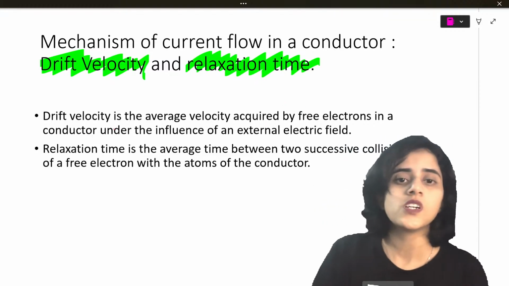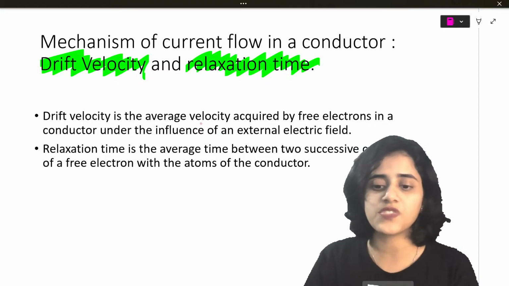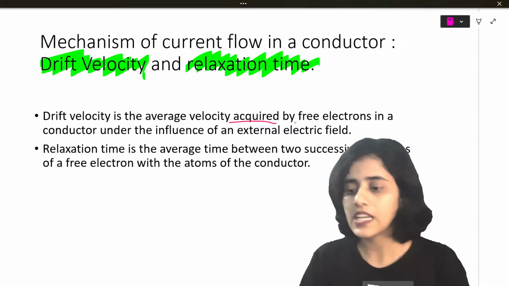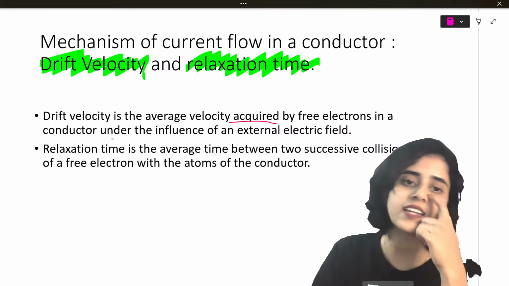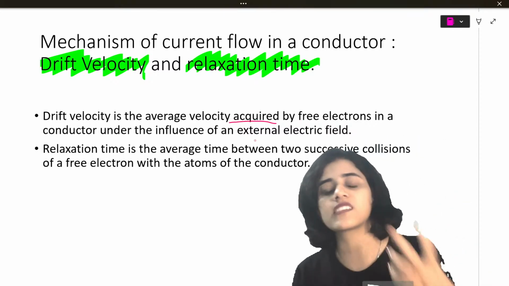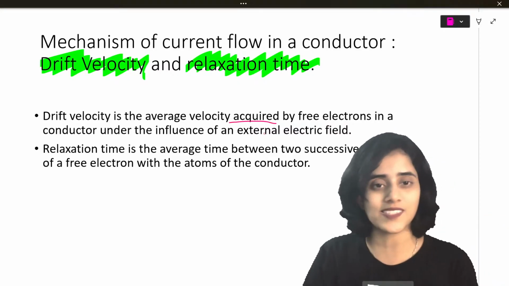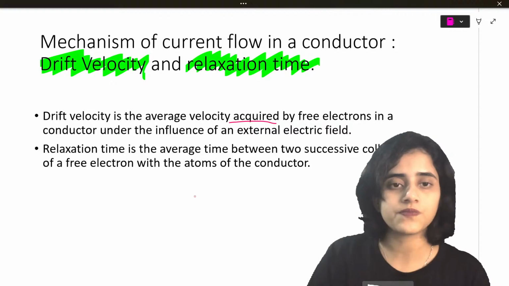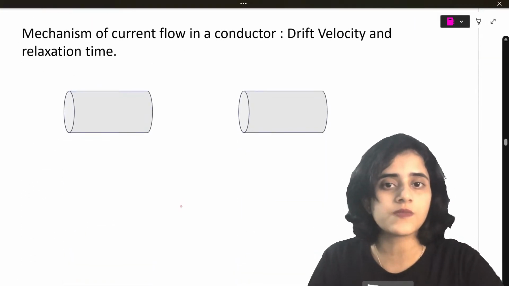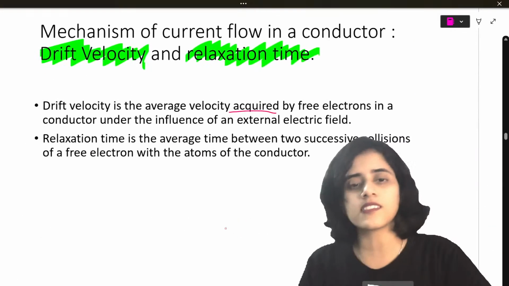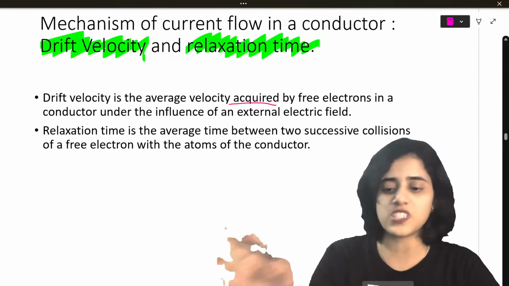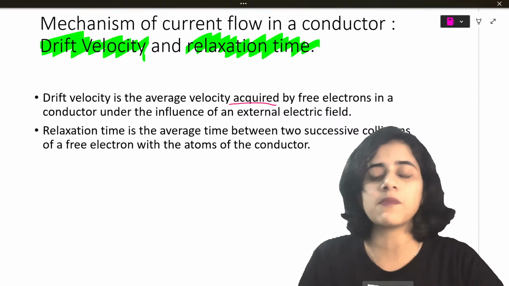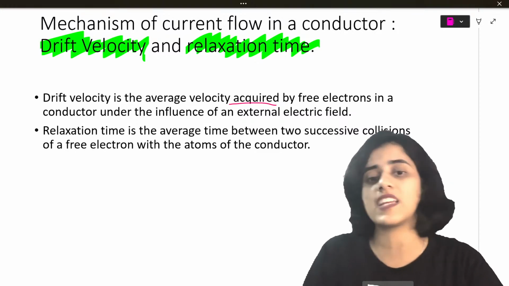Okay, so what is drift velocity? Drift velocity is the average velocity acquired by free electrons in a conductor under the influence of an external field. Let me draw this. This is the definition of drift velocity and relaxation time. Relaxation time is basically the average time between two successive collisions of a free electron.